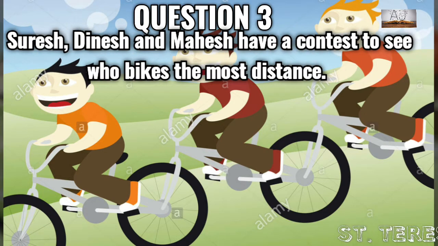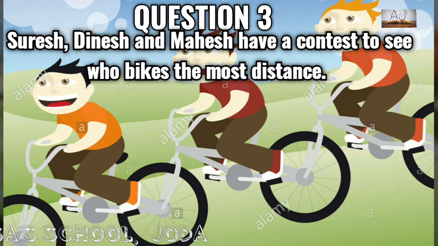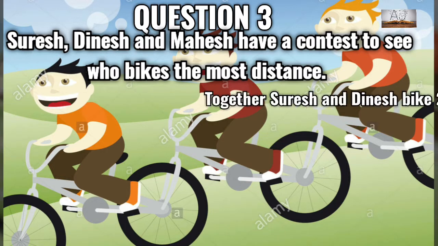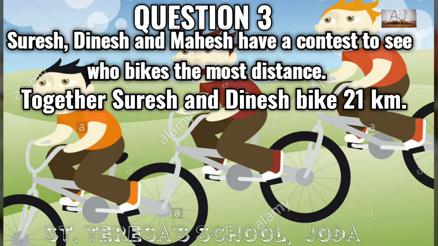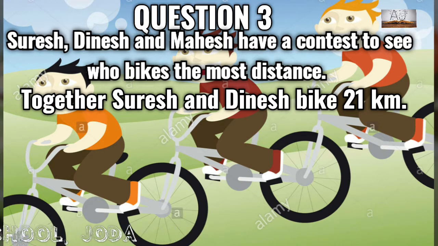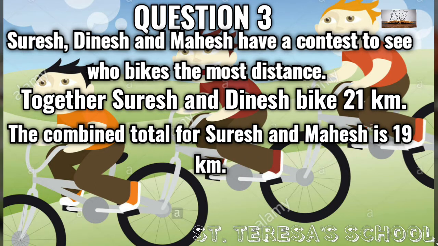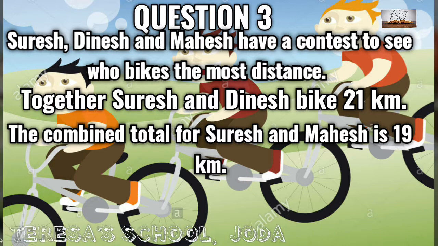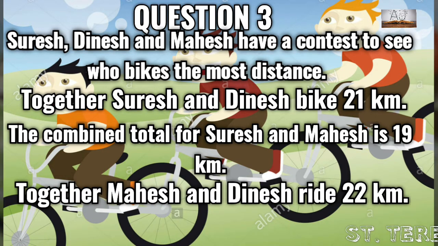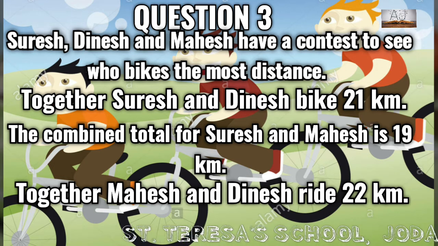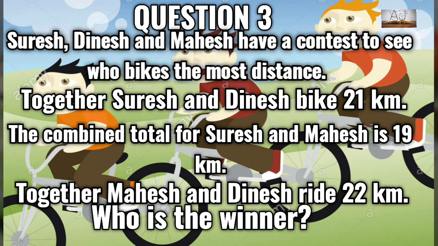Suresh, Dinesh and Mahesh have a contest to see who bikes the most distance. Together Suresh and Dinesh bike 21 km. The combined total for Suresh and Mahesh is 19 km. And together Mahesh and Dinesh ride 22 km. So who is the winner?